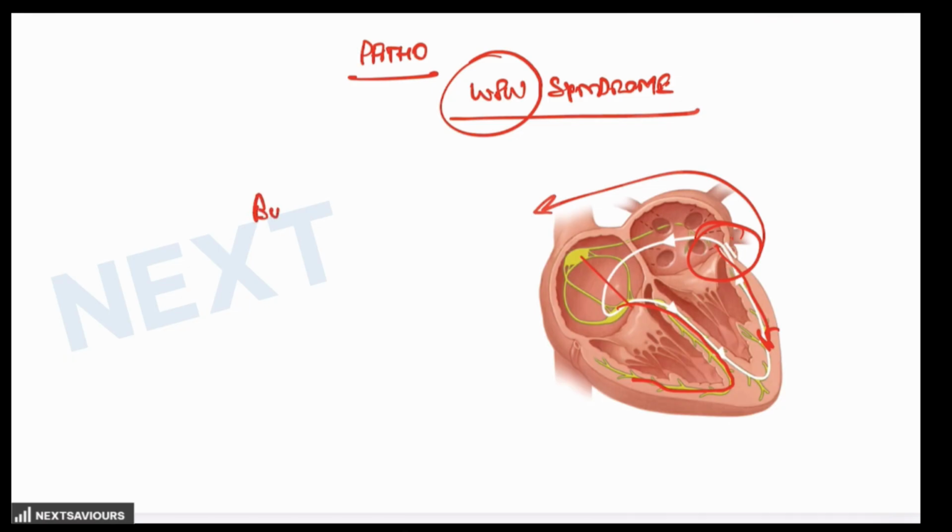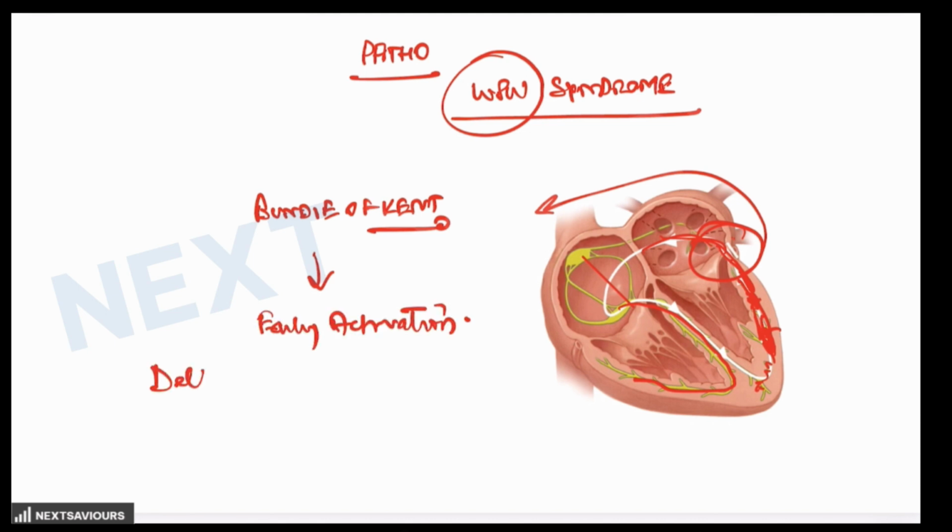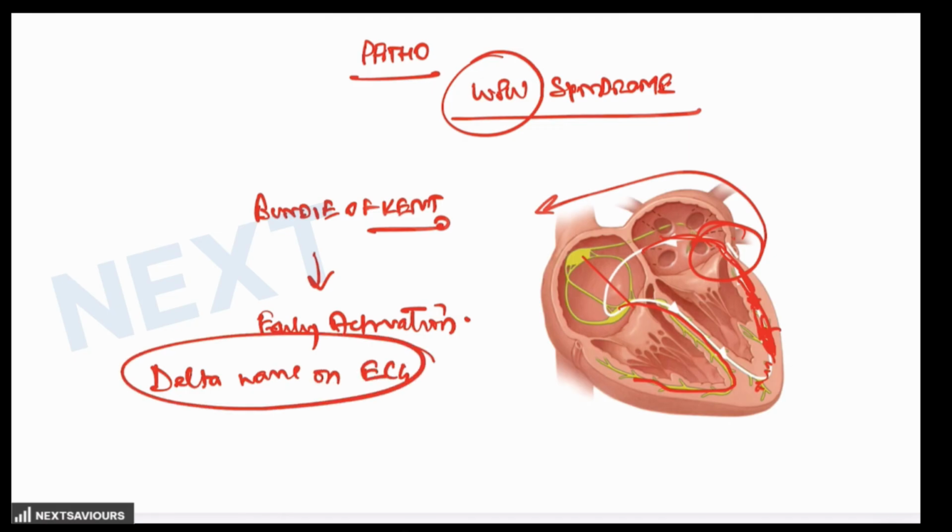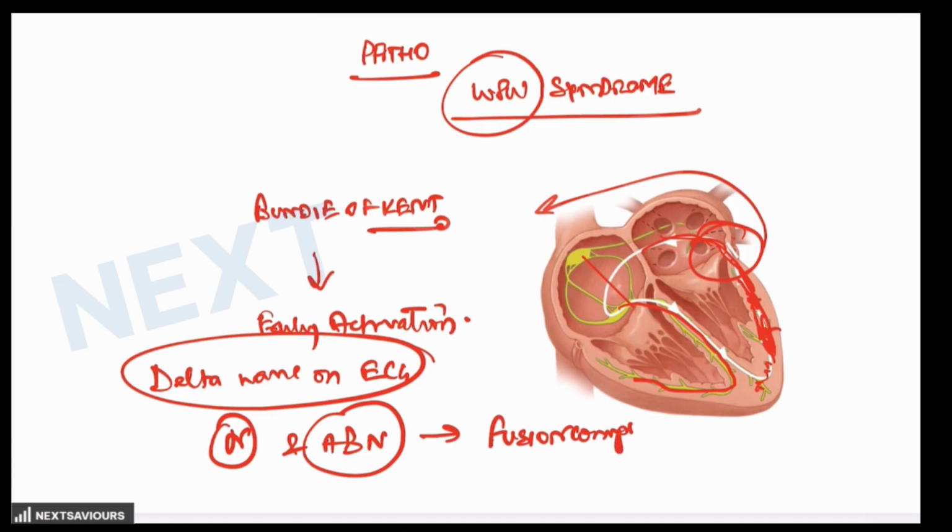Because of the presence of the bundle of Kent, some of the impulses skip the AV node and reach the ventricles directly, causing early activation. Now, this creates the delta wave on ECG. So one of the findings to be learned in Wolff-Parkinson-White syndrome is the delta wave. Now, the presence of both normal as well as abnormal conduction causes a fusion complex, and this fusion complex results in a widened QRS.